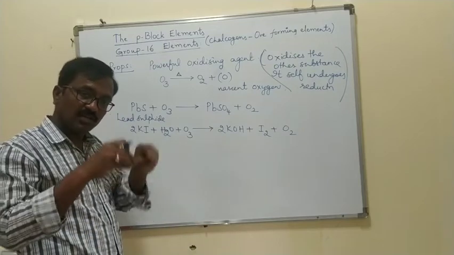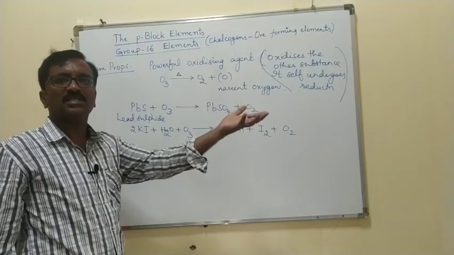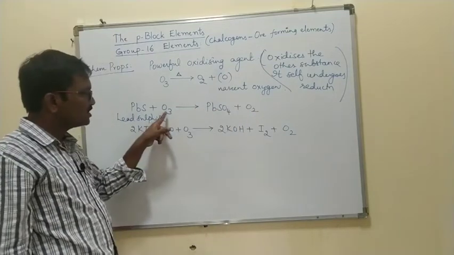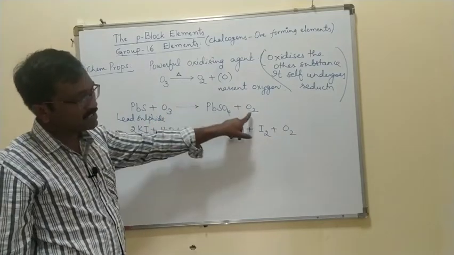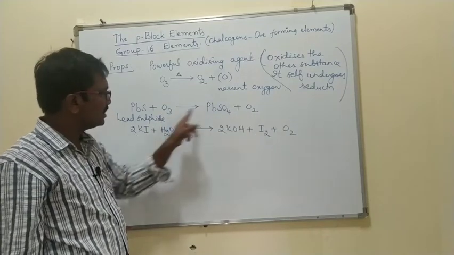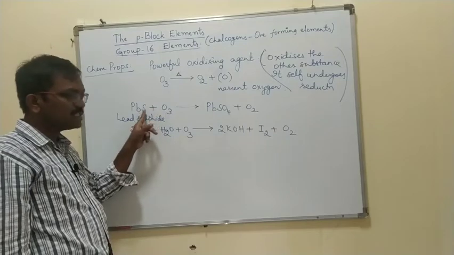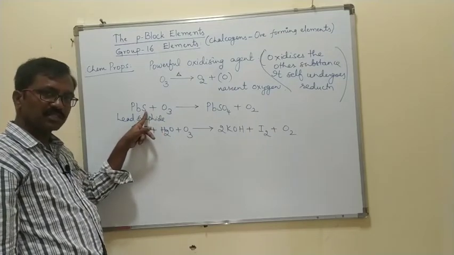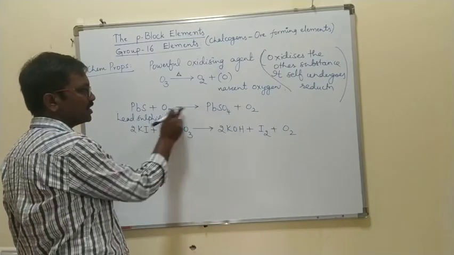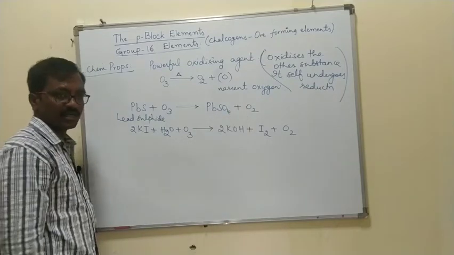By giving the oxygen to other substance, it is converted into oxygen. Losing one oxygen, it itself undergoes reduction, but it is oxidizing this one. How is it oxidizing? By giving the oxygen to the other substance. It is giving the oxygen to this one, that's why it forms the lead sulfate. Ozone is losing the oxygen, that's why it undergoes reduction, right?